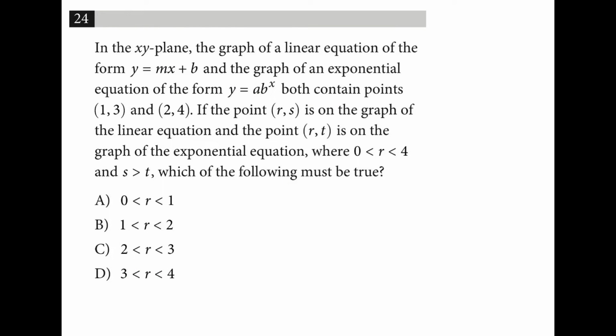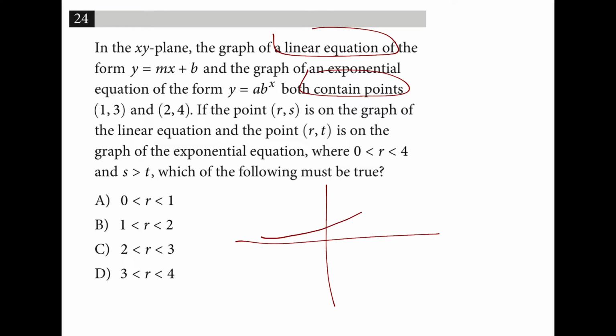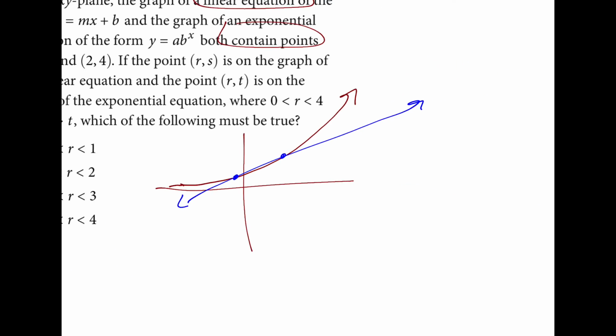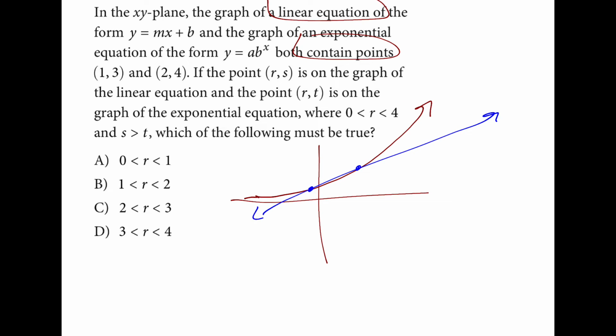This problem involves a line and an exponential crossing at 2 points. So, in general, an exponential equation will look like this. It's going to approach 0 and it's going to grow faster than linear would. So if we ever cross a line at exactly 2 points, the line between those 2 points will be above the curve. And that's what's going on in this problem.